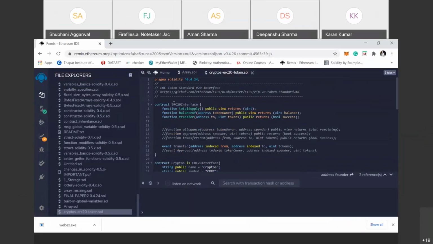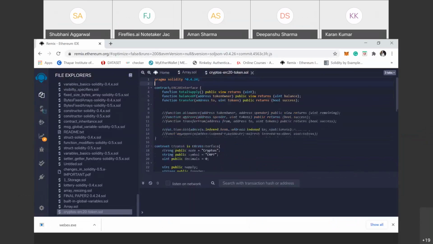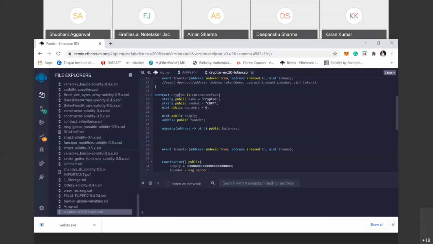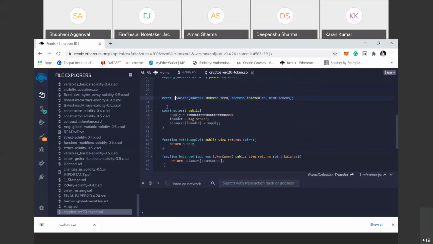These 3 functions are commented, and these are 2 events. Here we have just run the first event. This is the simple Cryptos contract, and there is no need of decimal. And here is supply. We defined owner, here is founder. This is a mapping variable. So here we defined just event and constructor.